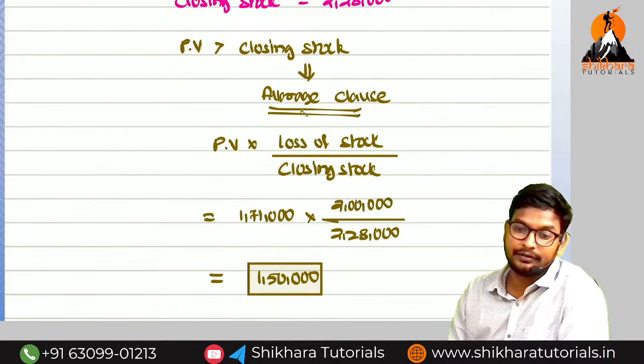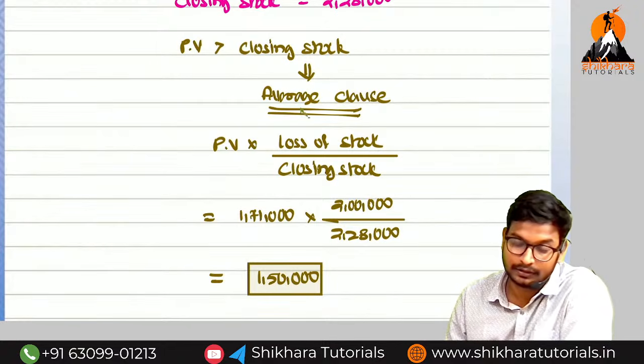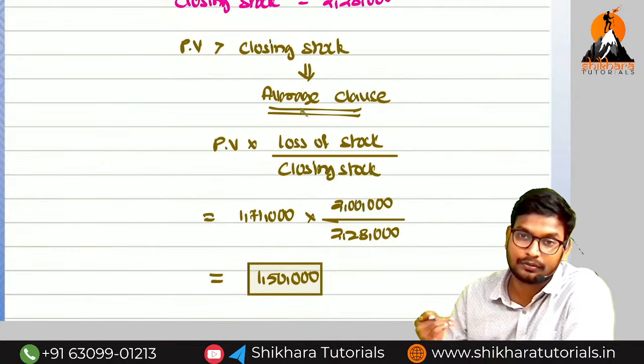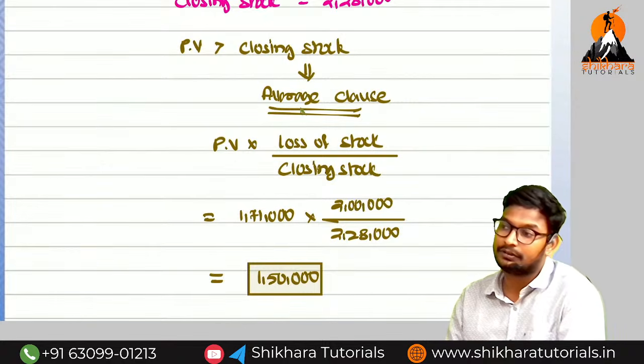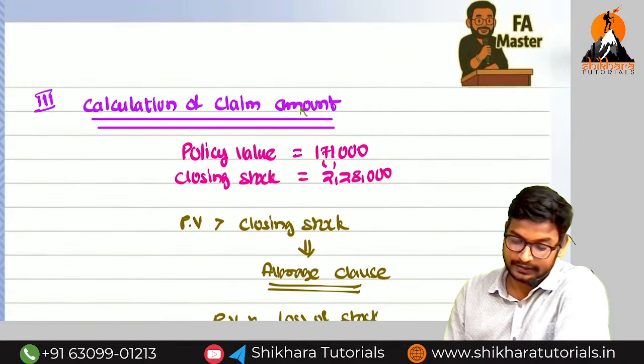Okay, now why do we need to apply the average clause? Because we are taking the policy on closing stock. So for the closing stock, that much amount of policy means for the loss of stock, how much? That is the proportion we need to calculate. So finally we have completed the 2 questions. So next one.